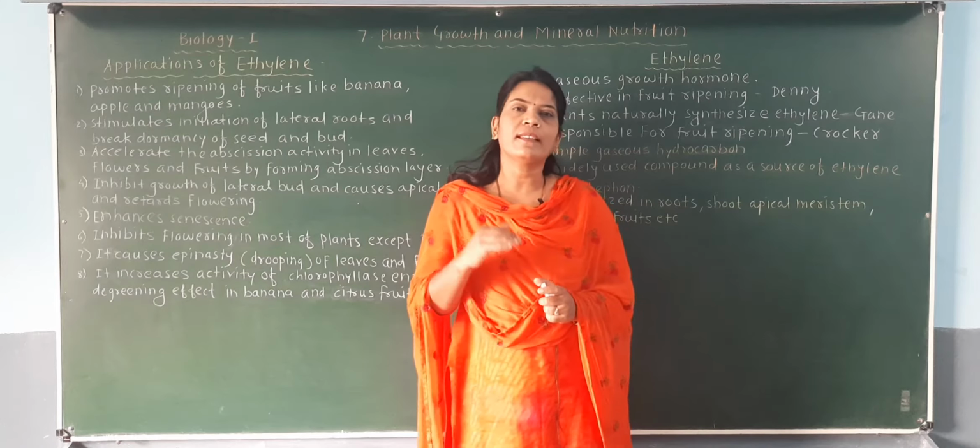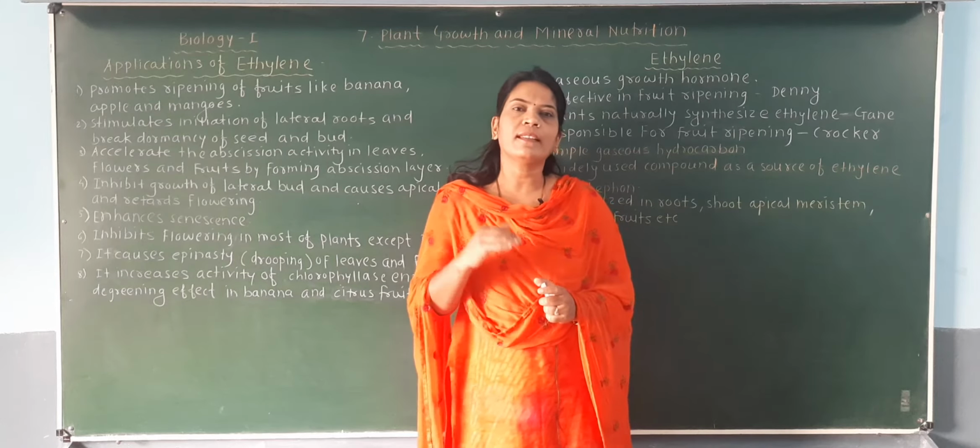Okay, then the next scientist is Gain, and Gain's statement is that plants naturally synthesize ethylene. So Gain states that every plant naturally synthesizes ethylene, and that's why if fruits are developed on the plant, they get ripe due to the formation of ethylene. So Gain's statement is also important, that every plant naturally synthesizes this ethylene.